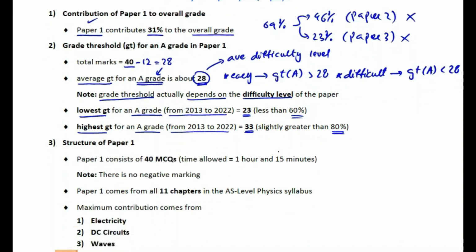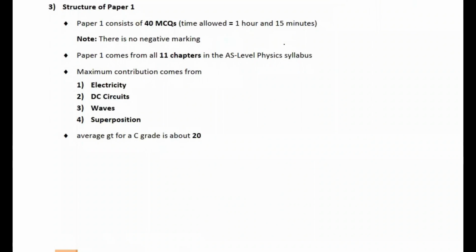Okay, students, let's look at the structure of paper 1 now. Students, paper 1 is a 40 marks paper and it consists of 40 MCQs. And the total time allowed for this paper is 1 hour and 15 minutes, which means that you have about 2 minutes for one MCQ. Students, there is no negative marking in this paper, so don't leave any MCQ unanswered.